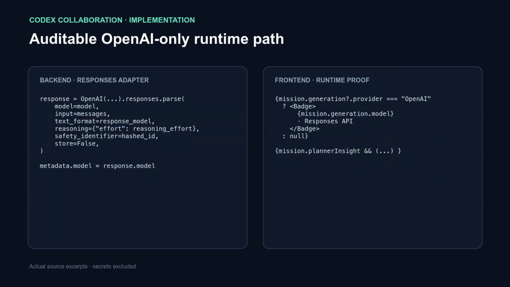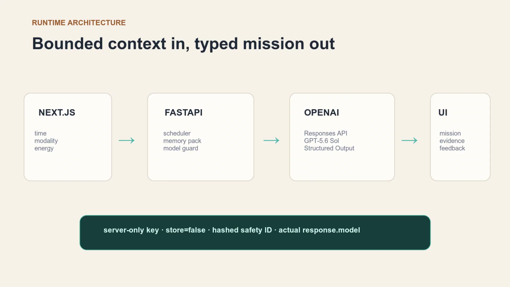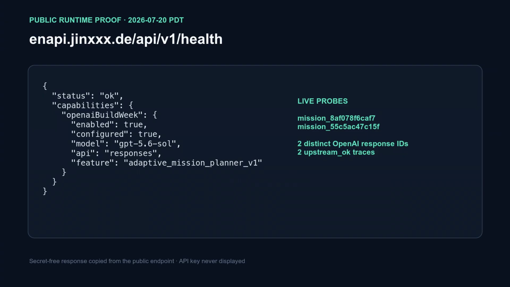Codex audited the multi-provider system, checked OpenAI guidance, designed the responses path, implemented the feature, and added contract tests and submission documentation. At runtime, the site calls GPT 5.6 Sol. The server protects the key, disables storage, hashes the safety identifier, and blocks misleading model labels. Public Health shows the enabled feature, model, and API without credentials, while the build log separates this extension from earlier work.